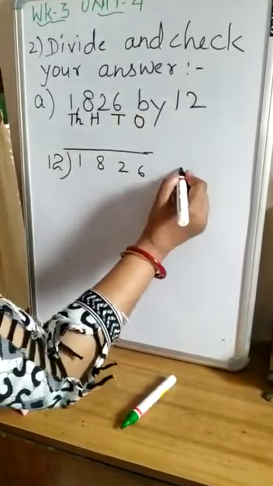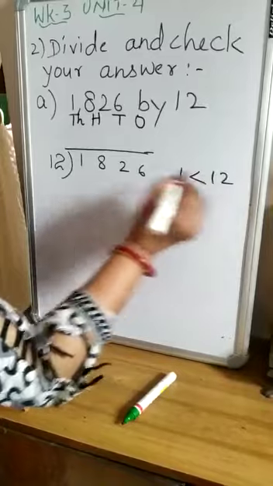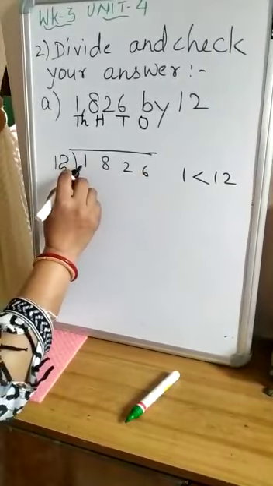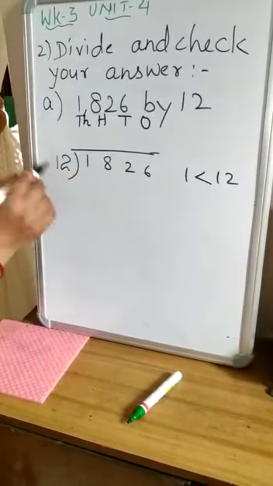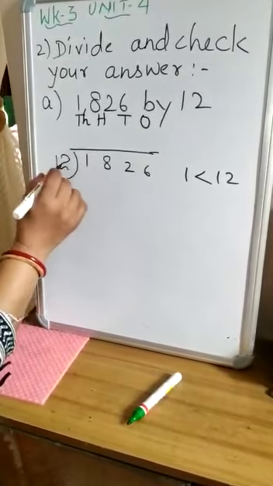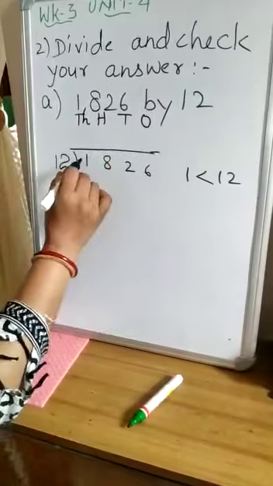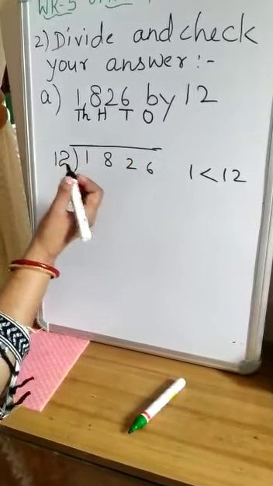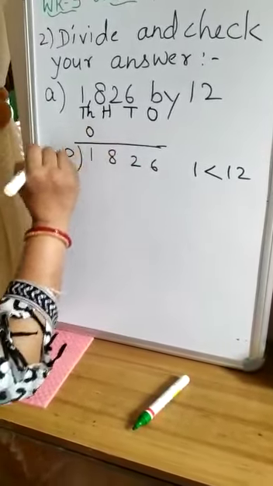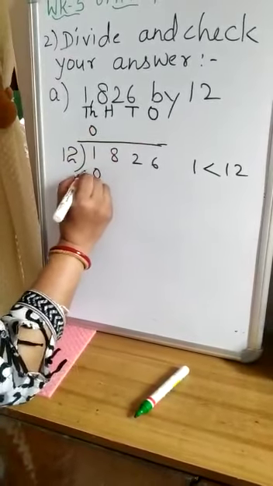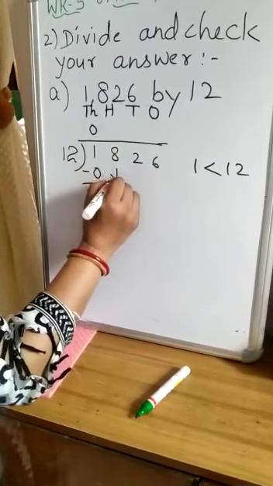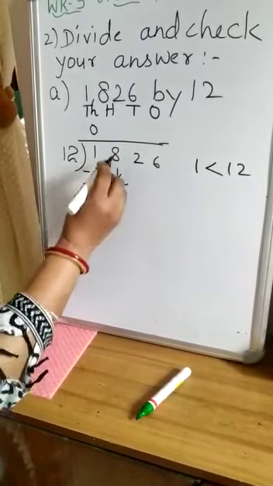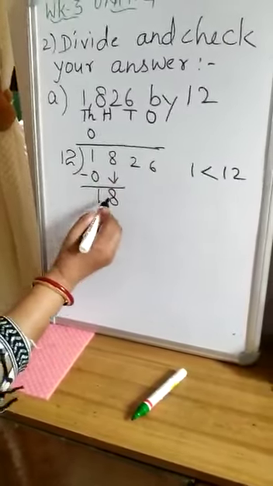This is 1. 1 is less than 12. This 1 means 1000. The place value of 1 is 1000. So 1 is less than 12. So we will have to start the multiplication from 0. So 0 times of 12 is 0. So 1 minus 0 is 1. Now I will put down this 8 along with the 1000. This is 800. So now it becomes 1800.